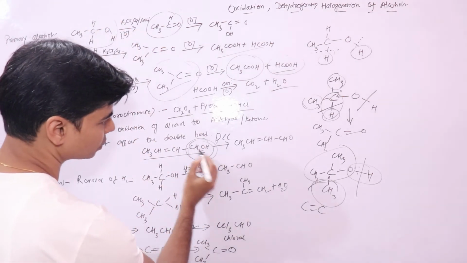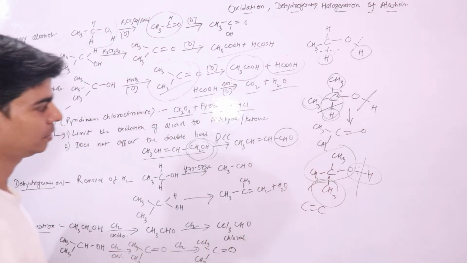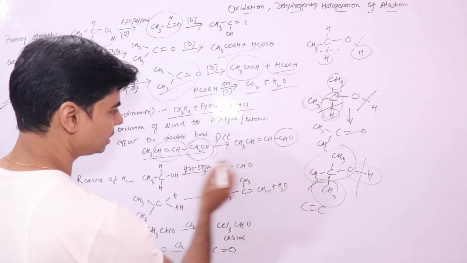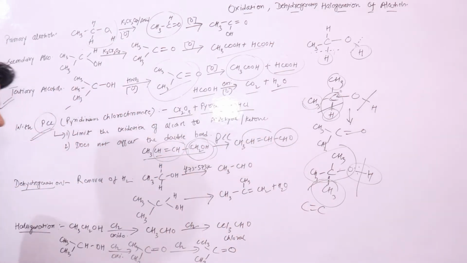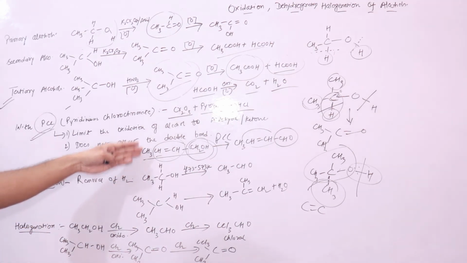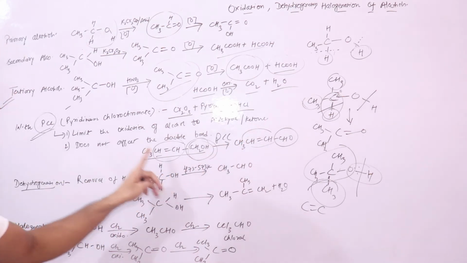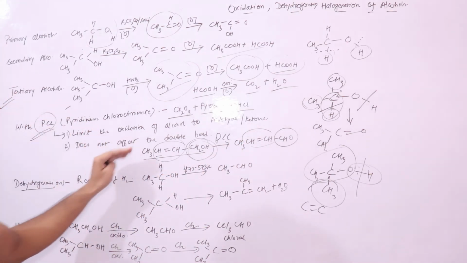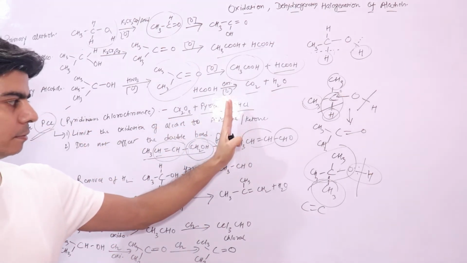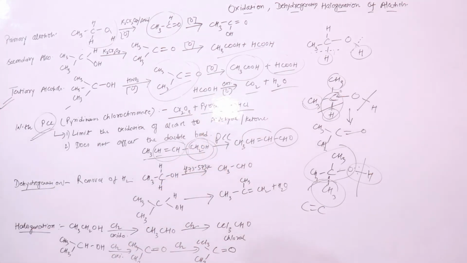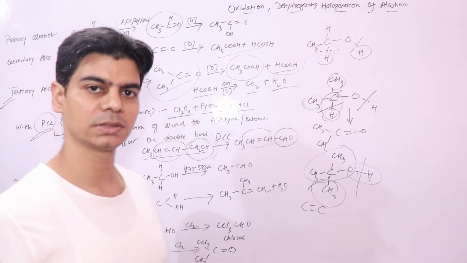Only this part will get oxidized to your aldehyde part. This double bond would not be affected, right? So it is used to limit the oxidation of alcohol to the aldehyde or ketone stage, and it is used to oxidize your unsaturated alcohols, right? So I hope your oxidation part is clear.